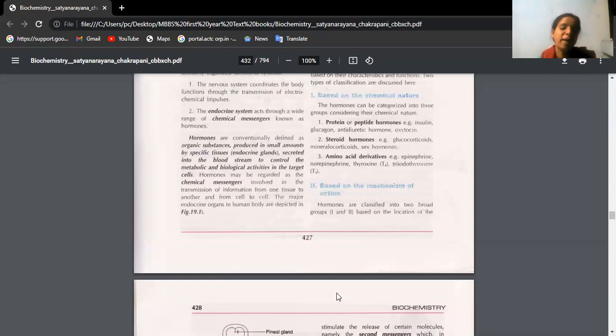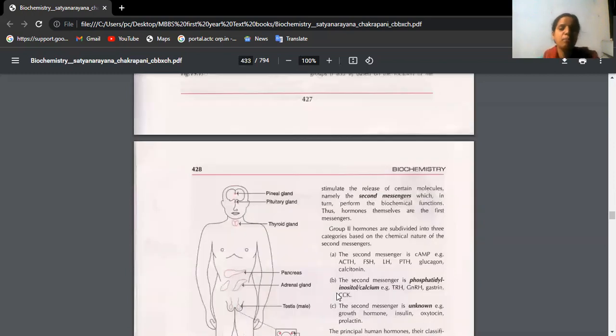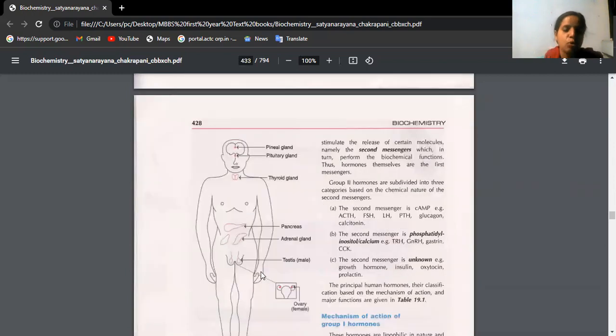Okay. So the mechanism of action of hormones is important, beta. Just to complete the topic, though you must be knowing, I'm just revising. See, generally from the hypothalamus we have releasing hormones. Those releasing hormones go and stimulate the pituitary gland. From the pituitary gland we have stimulating hormones.